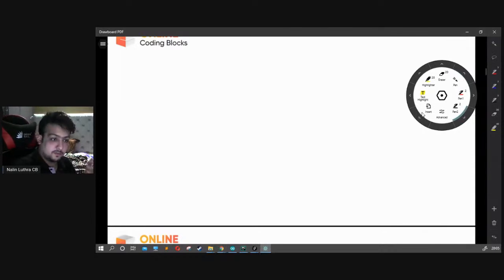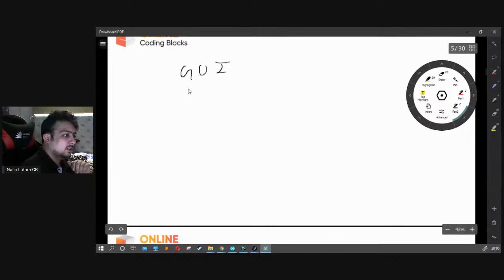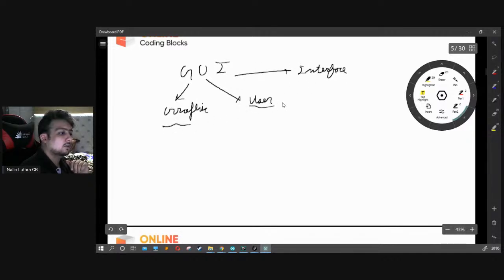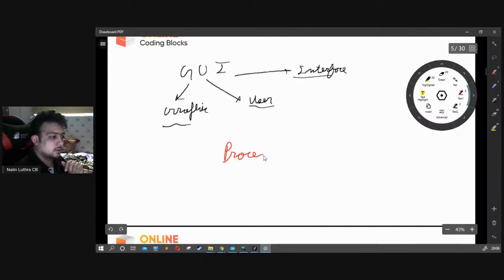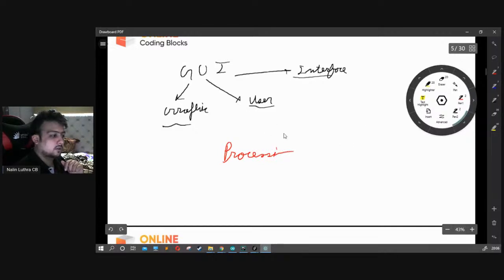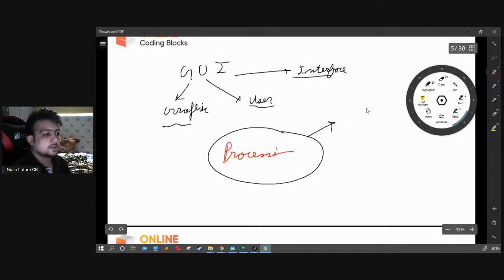We will be using this software to develop a GUI, which is a graphic user interface. Those who are already familiar with this term might have worked on Python or something of that sort. This processing software altogether works on Java.